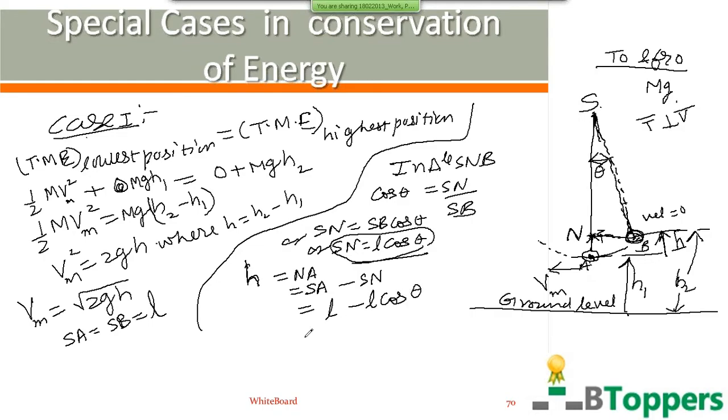So the conclusion of the discussion, which we may directly use in a good number of examples later, particularly when we discuss problems in motion in a vertical circle: at the instant when the string makes an angle theta with the downward vertical, the vertical height of center of mass of the bob above the lowest position is given by H equal to L into 1 minus cos theta.